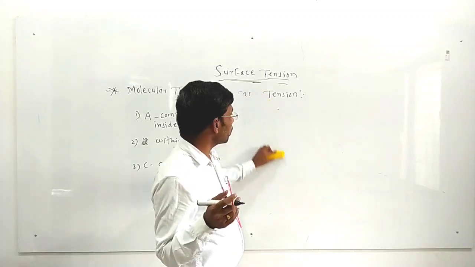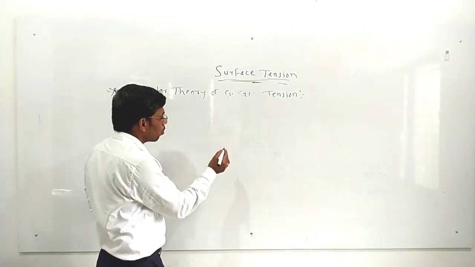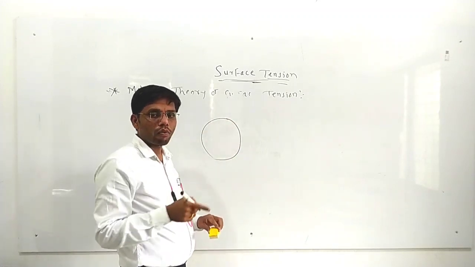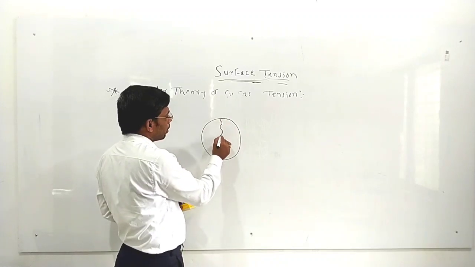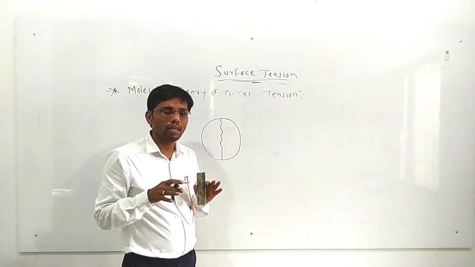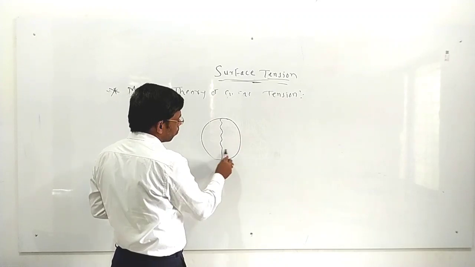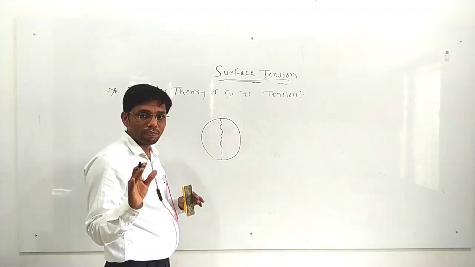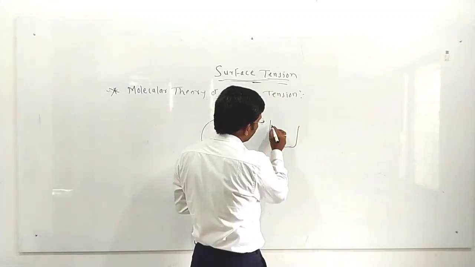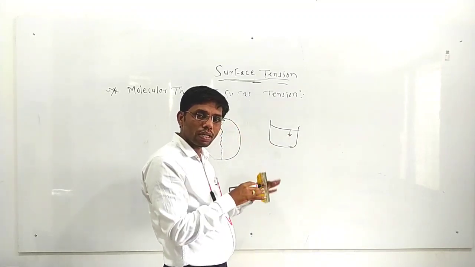Now we are going to study the definition of surface tension. So what is surface tension exactly? For that we are going to perform one activity here. Suppose I have considered one wire, and to that wire I have attached a thread, and I dip this whole assembly into the soap solution. What happened? A soap film will be formed. So what is exactly the surface tension? As we know, every water molecule on the free surface of a liquid behaves like a stretched elastic membrane, and that property is also known as surface tension.